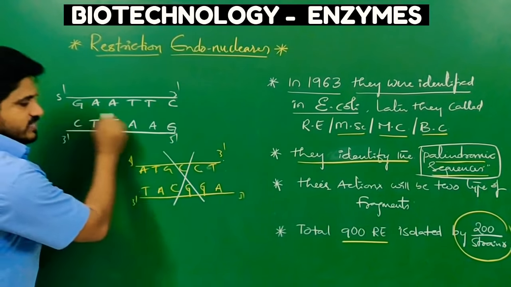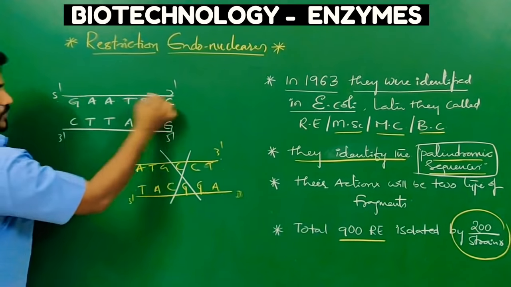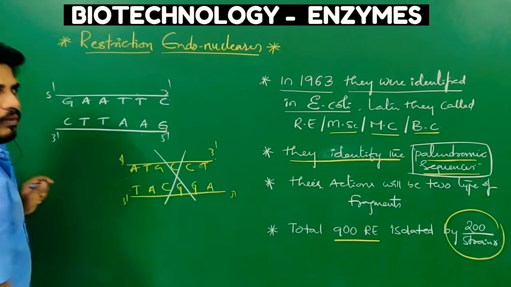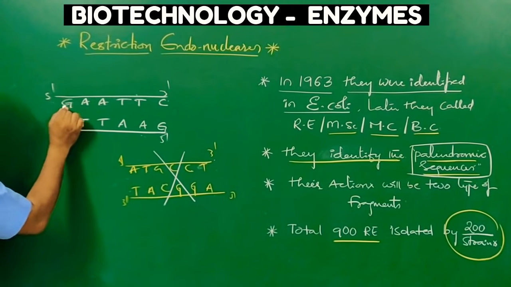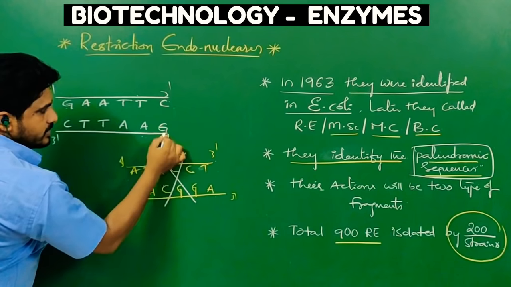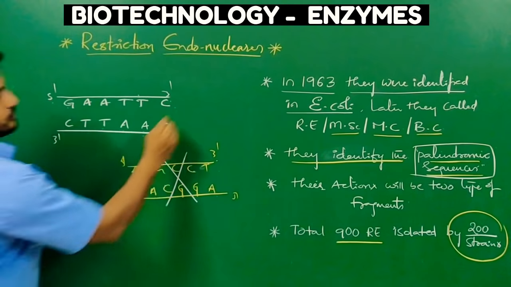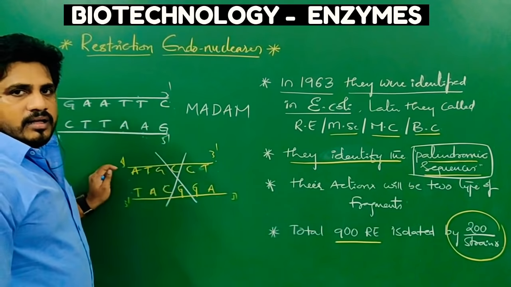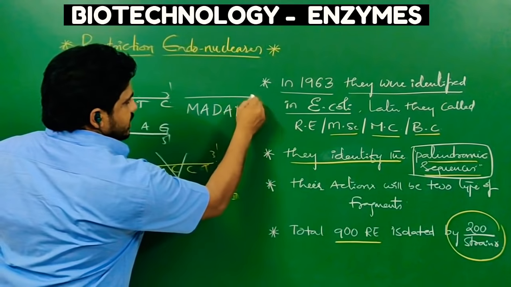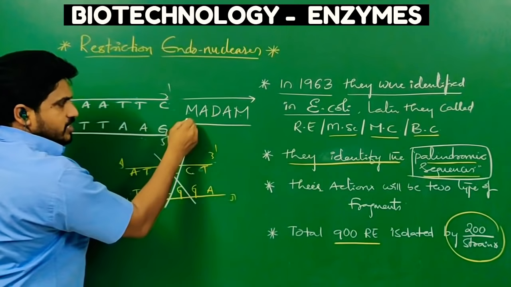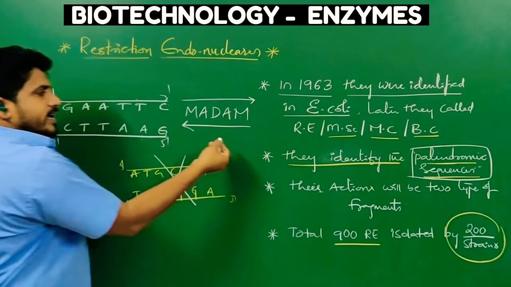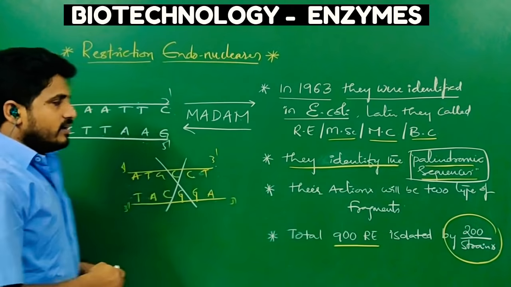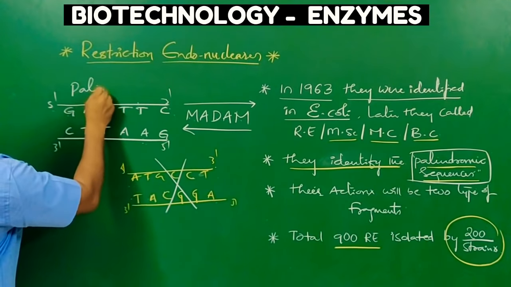Palindromic sequences are sequences of nucleotides in which, reading in the 5' to 3' direction, both strands are similar to their complementary strand. Let me read again: GAATTC, GAATTC. Suppose MADAM. Spell it: MADAM. From this direction, MADAM. From the other direction, MADAM. So in any direction, the letters are the same. Such an example we can use to understand what exactly palindromic sequences are.